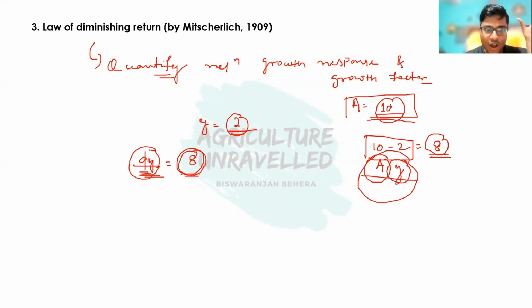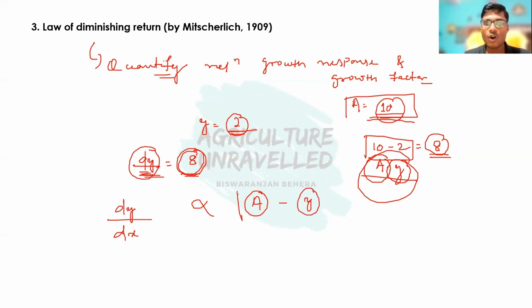So the law of diminishing return by Mr. Lee says that the change in yield per unit change in x is directly proportional to, means it depends on, the difference between the maximum attainable yield A and the yield that is already there. The term which defines this amount is known as yield decrement.